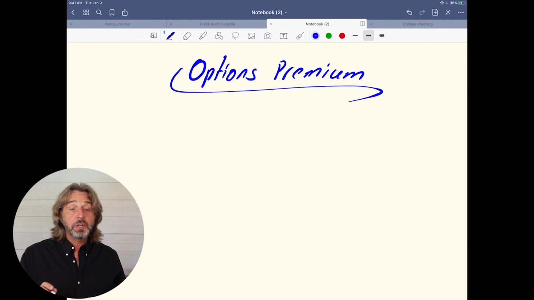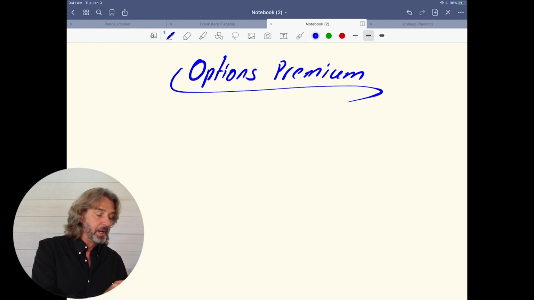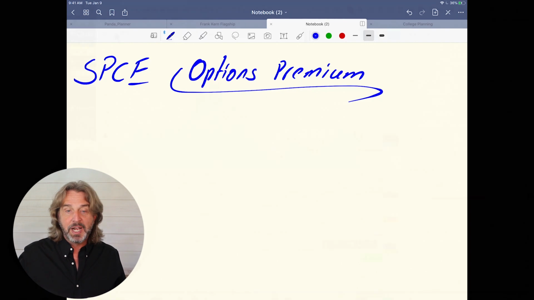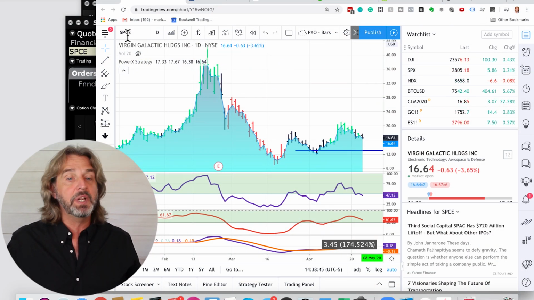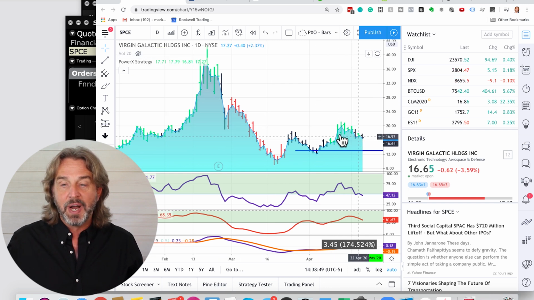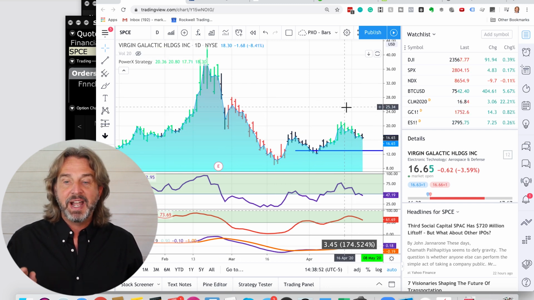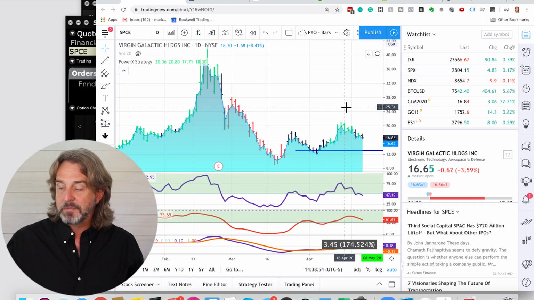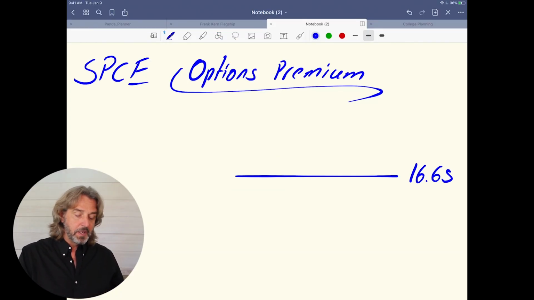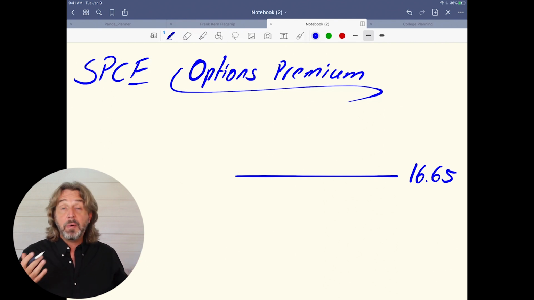So let's get started. First of all, today I want to use a specific example of SPCE, because that is an option that I'm currently trading and I want to show you exactly how it works. Let me first bring up the chart of SPCE. It's Virgin Galactic. It doesn't matter really what stock it is. As you can see right now, the stock is trading at $16.65. So the current price is $16.65.